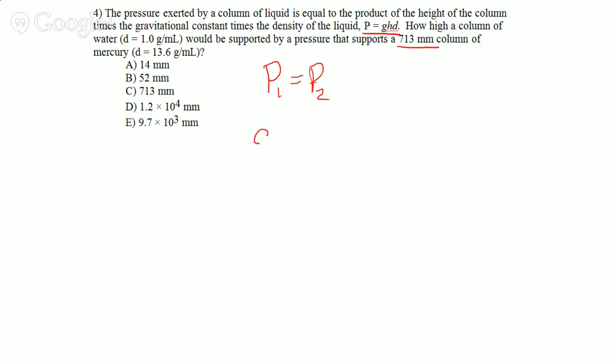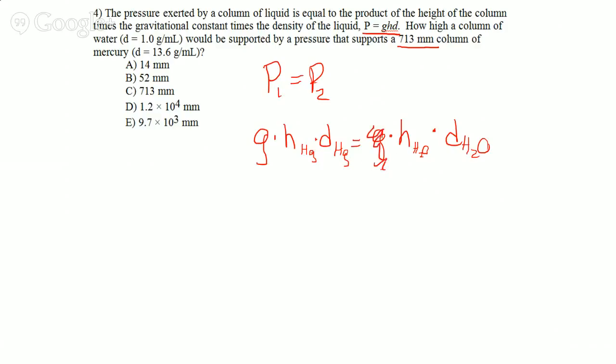So it's the same thing as saying g times h of the mercury times the density of the mercury, because that's our pressure, has to equal the gravity times the height of the H2O times the density of the H2O, because the pressure is the same. So these two products have to be the same.